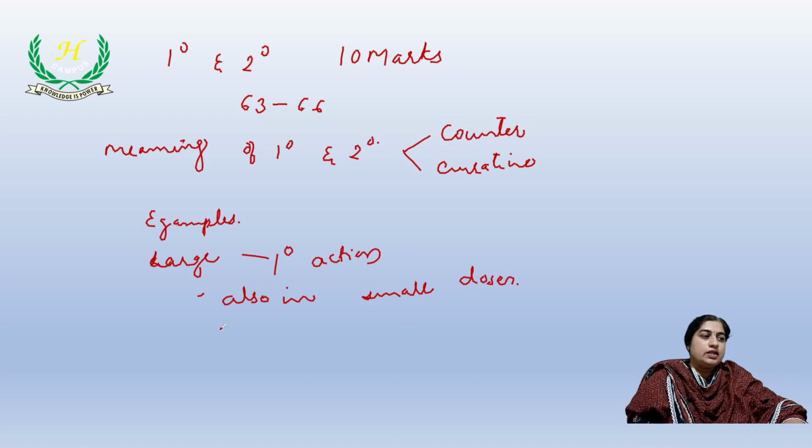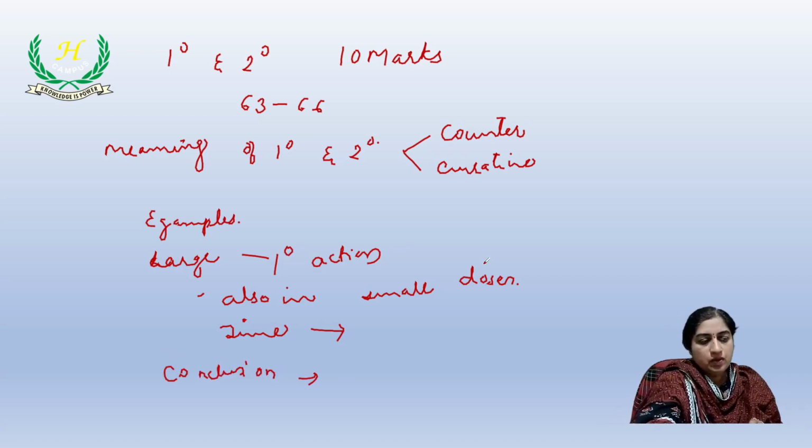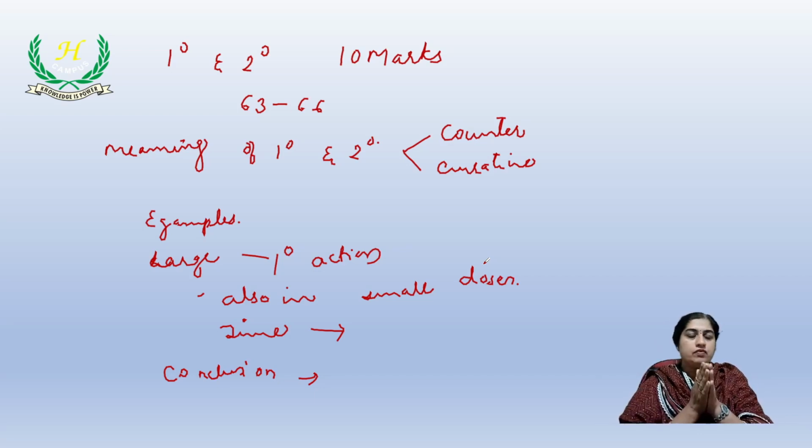And next is the time phase. Whatever symptoms come earlier after giving the drug is called primary action. Then we come down to the conclusion. When you come to the final year, you have one more chapter in Dunham called primary and secondary action, where he discusses it elaborately. In this, he is not convinced of primary and secondary action. But as a UG, you are supposed to know what is written here, and please write it down.